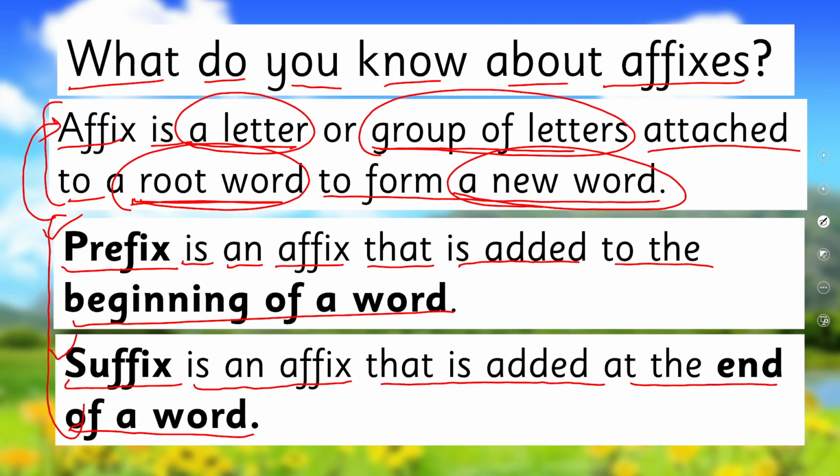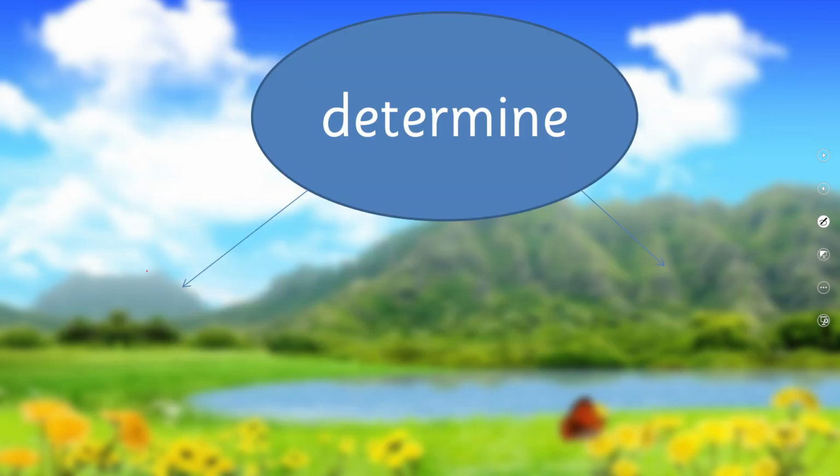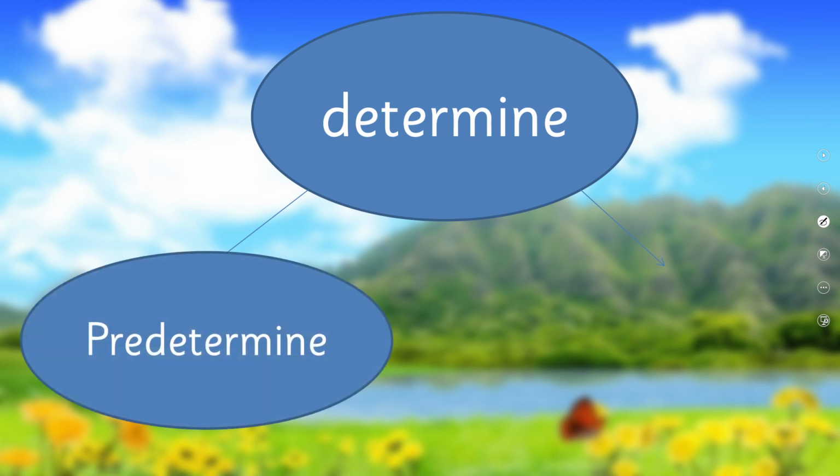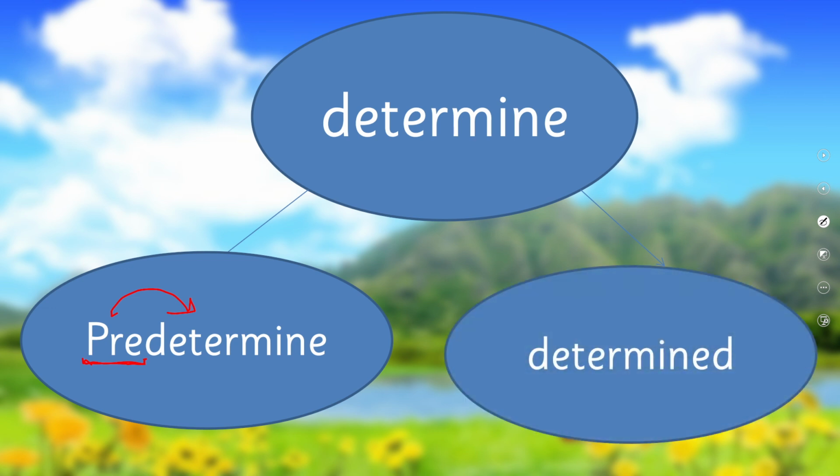All right? So today our focus is prefix only. We will discuss in detail, though we have learned it, but there are few more things we learn today about prefix. So look at this word. This is determine. If I add pre, because it is added before, means at the beginning of a root word, that's why it's prefix. And determined, it's added at the end of the word, that's why it's a suffix.